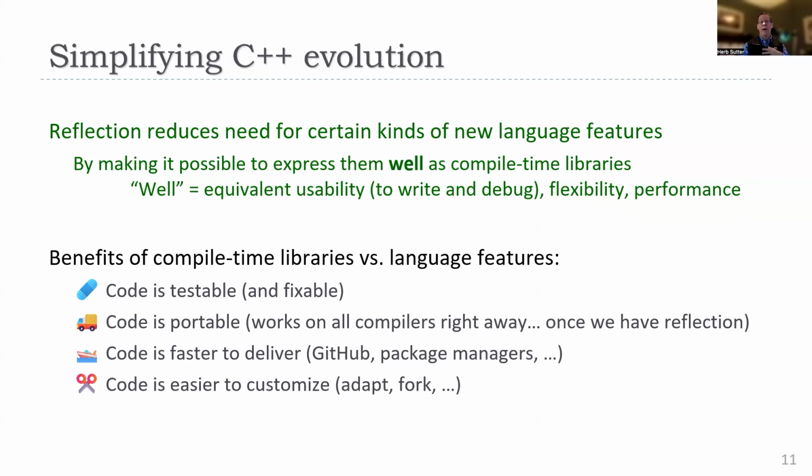If I don't have to hardwire a feature in the language, I don't have to wait for the compiler vendor to implement it and wait for it in GCC version next or Clang version next. Because it's code, I can test it. It'll work on every compiler right away. I can deliver it anywhere I want in GitHub, package managers. I can adapt it and fork it. It's just code. I can do everything that I want with it.